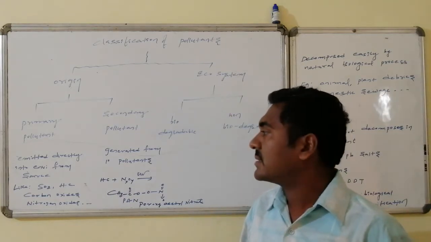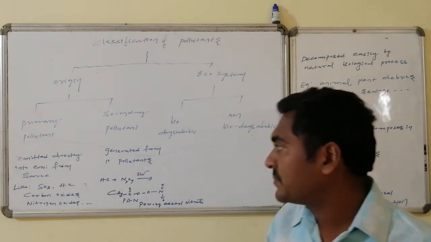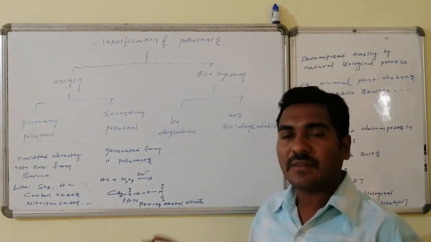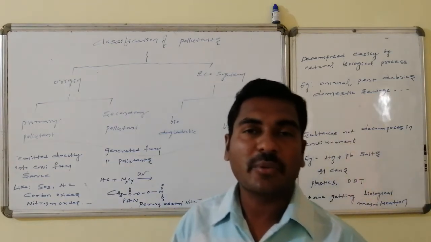Primary pollutants are emitted directly into the environment from an identifiable source, like sulfur oxides, hydrocarbons, carbon oxides, nitrogen oxides. These are examples of the primary pollutants.